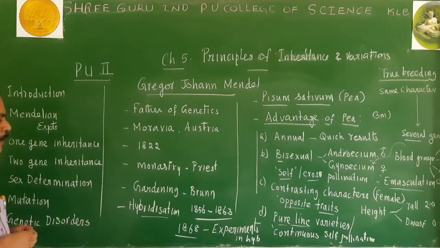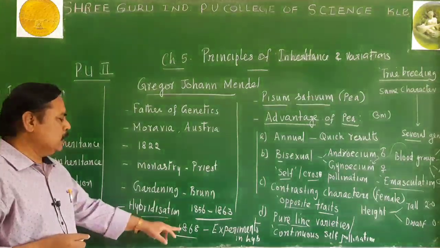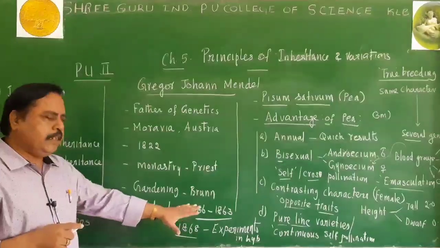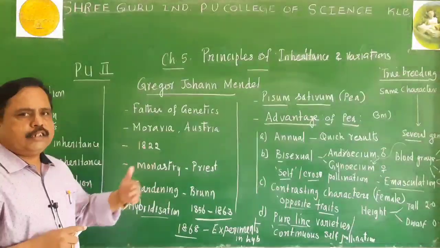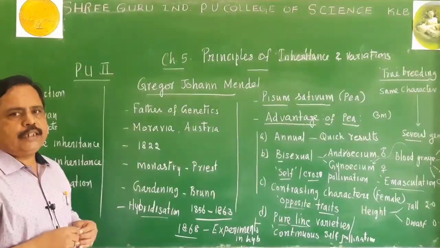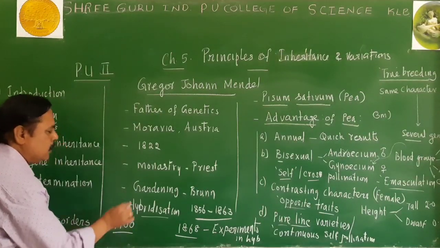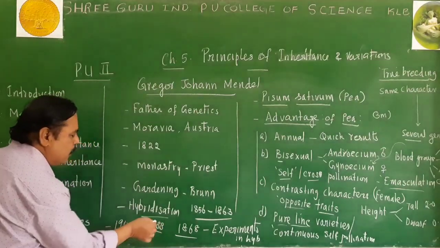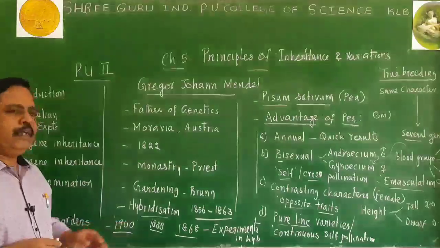But unfortunately, for around 30 years, Mendel's work was not recognized in the scientific world. In 1868, he published the results, but his laws and his work were not recognized by the scientific world due to various reasons. But only in 1900, especially after the death of Mendel. Mendel died in 1888, and after 22 years, his works were rediscovered by different people.